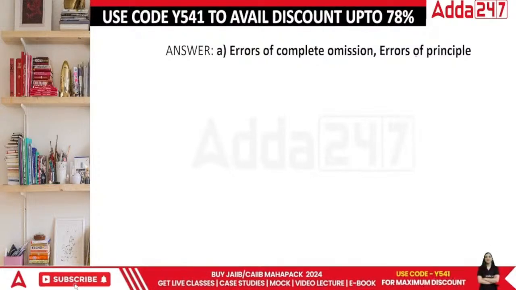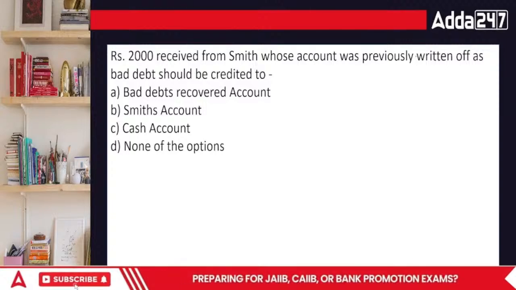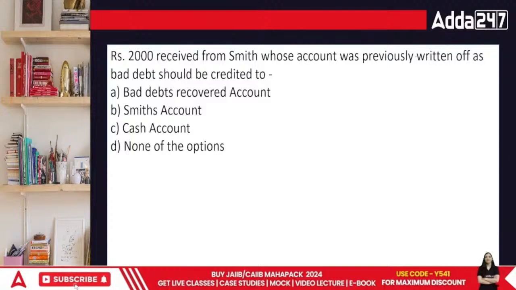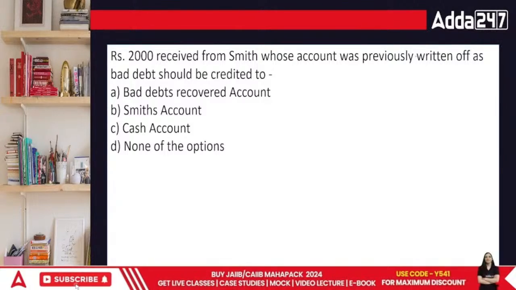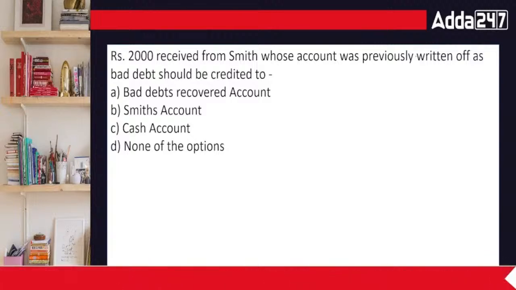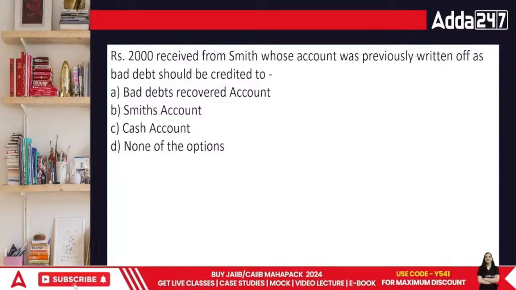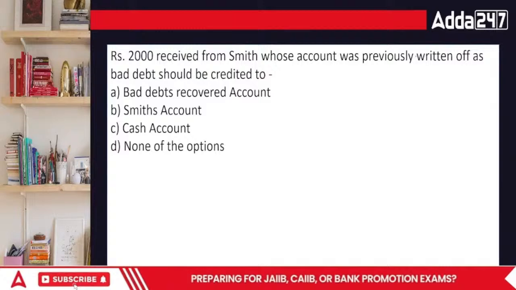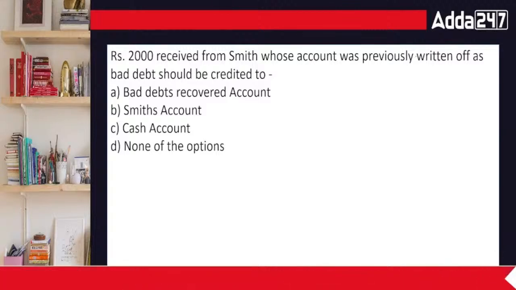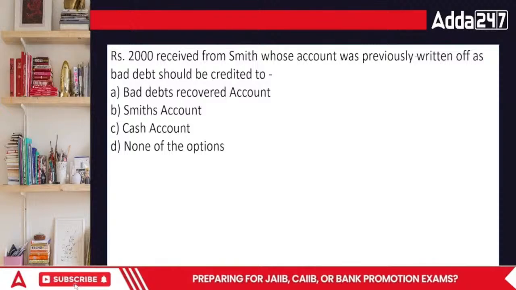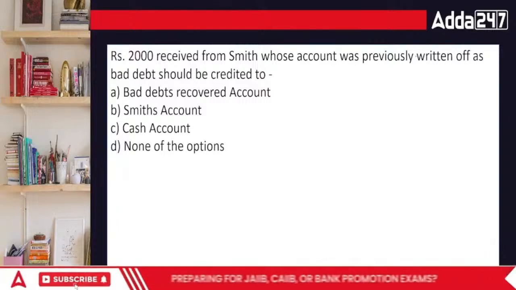Done. Rupees 2000 received from Smith, whose account was previously written off as bad debt, should be credited to: bad debt recovered account, Smith's account, cash account, or none of the above. ₹2,000 received from Smith, whose account was previously written off as bad debt.